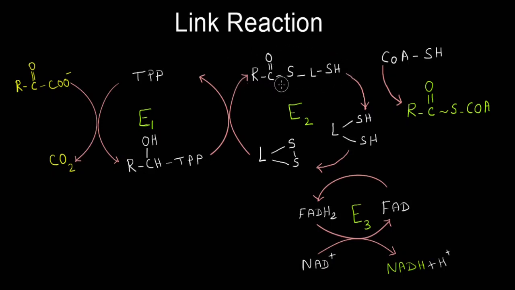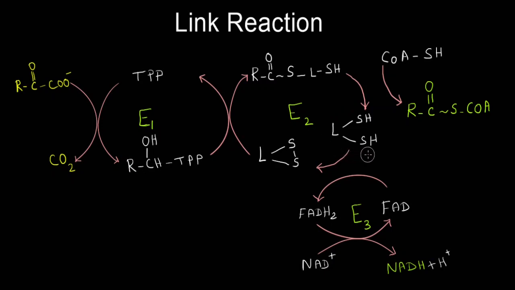Now this acetyl lipoamide reacts with the coenzyme A. There is transfer of acetyl group from this compound to coenzyme A, resulting in the formation of acetyl-CoA. Acetyl-CoA. Is it clear up to this? During this transfer, this lipoamide gets two sulfhydryl groups. That is, it has undergone reduction. Only if this undergoes oxidation, it can again involve itself in the reaction to accept acetyl group.